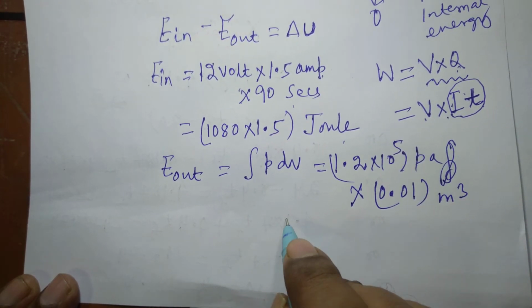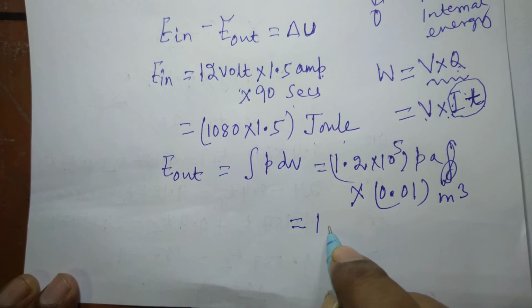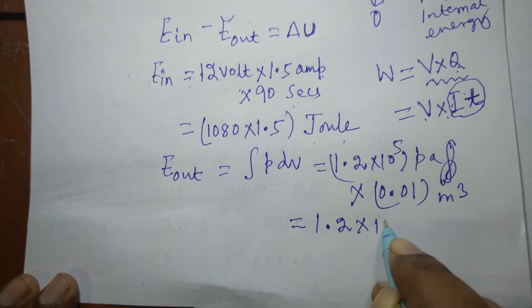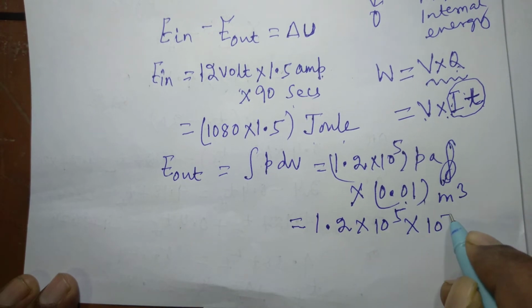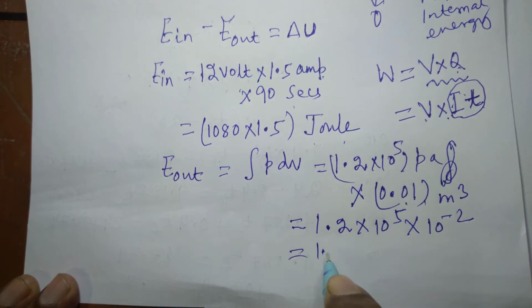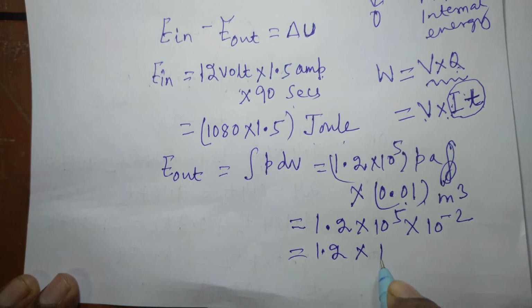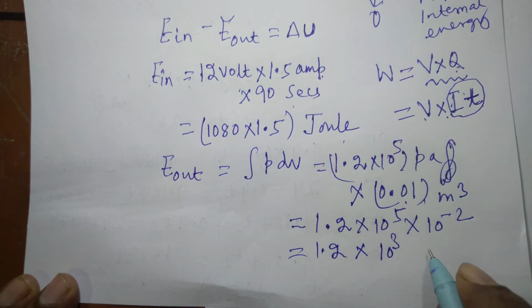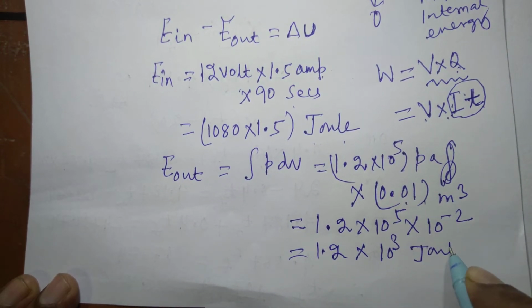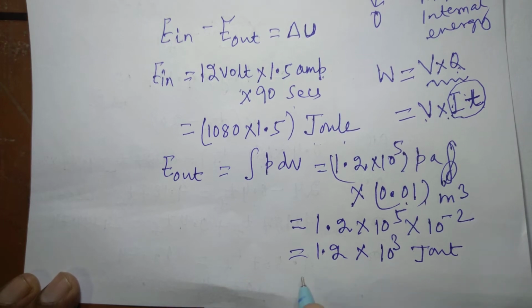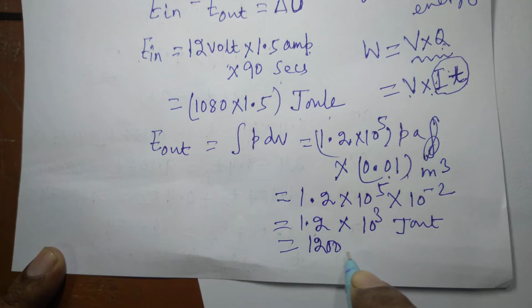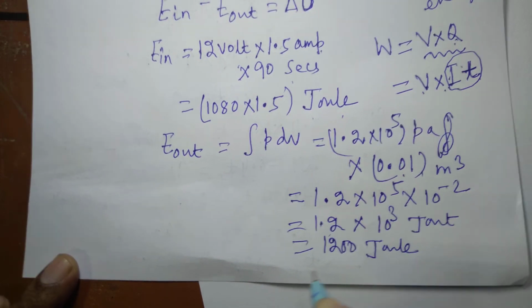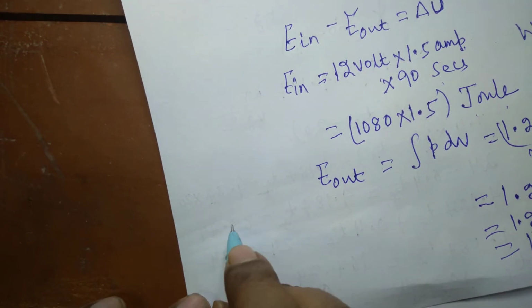So this is equal to 1.2 multiplied by 10 to the power 5 into 0.01, which is nothing but 10 to the power minus 2. That is 1.2 multiplied by 10 to the power 3. This is again joule. So this is equal to 1200 joule.